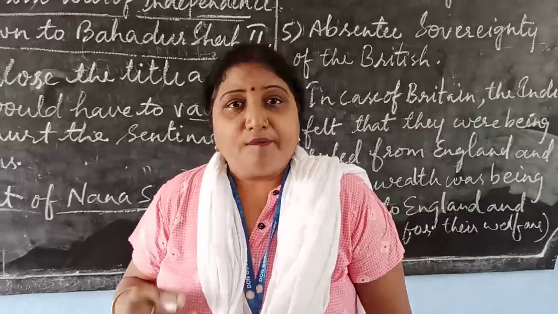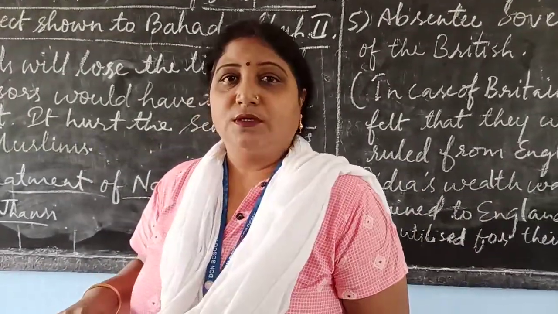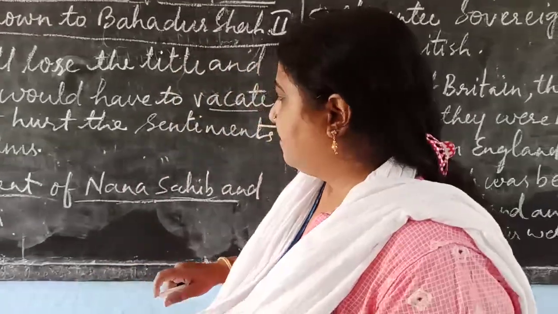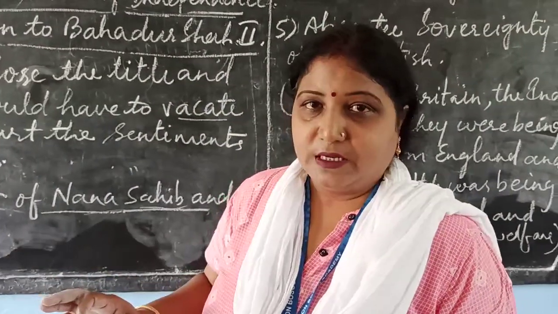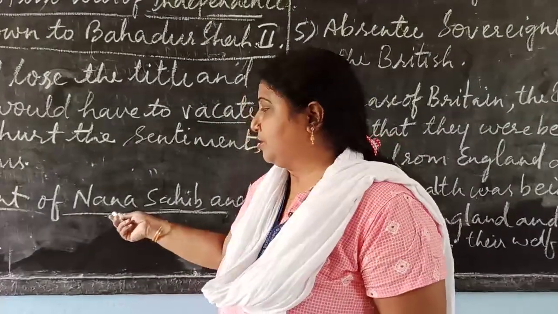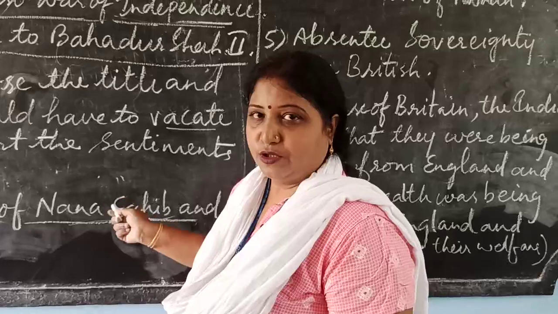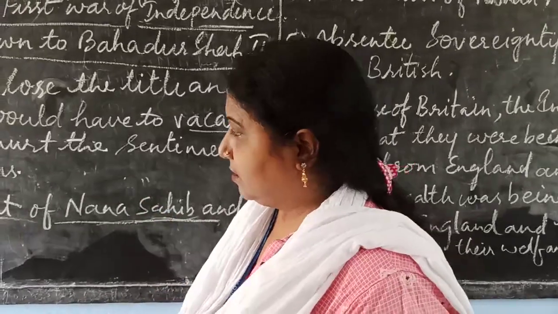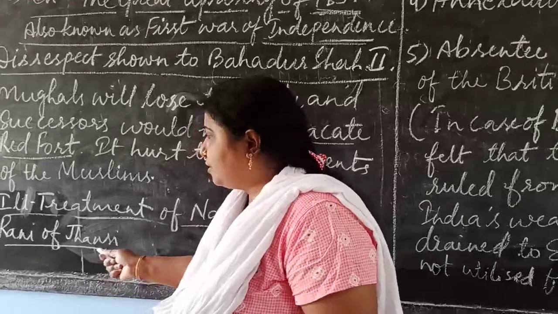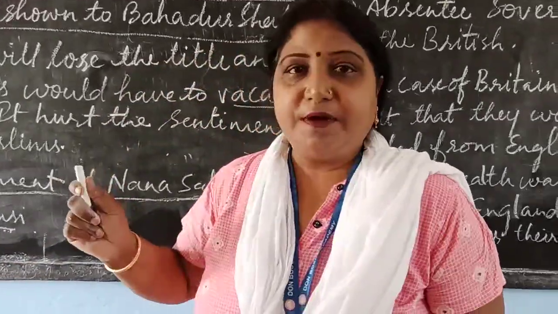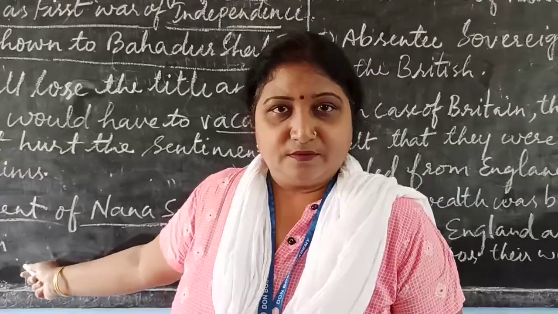Now, after the death of Baji Rao II, the Peshwaship came to an end. That means Nana Sahib was not accepted as a Peshwa and his territory was also annexed. But why Rani of Jhansi? Rani of Jhansi also did not like the British because she was not allowed to adopt a son.